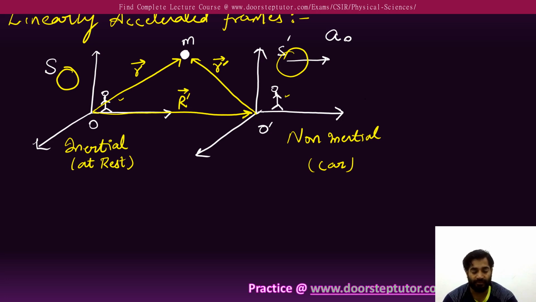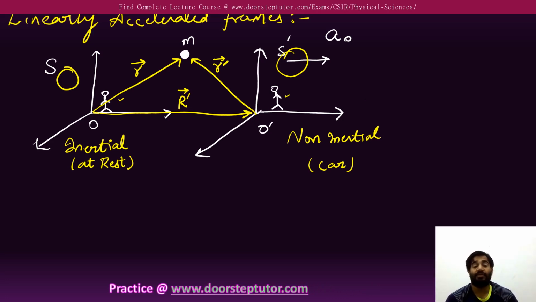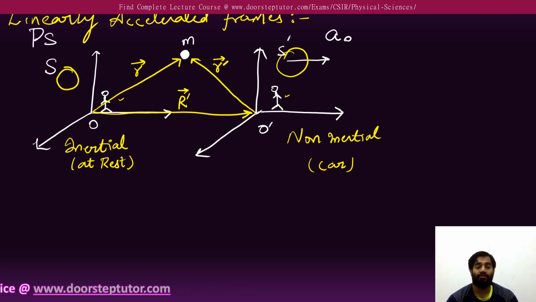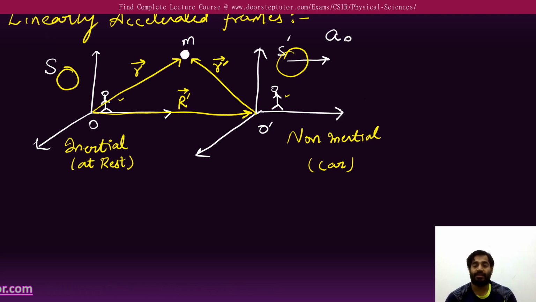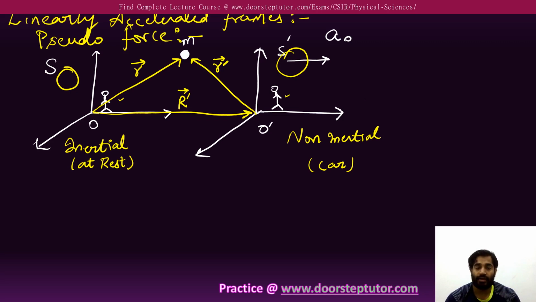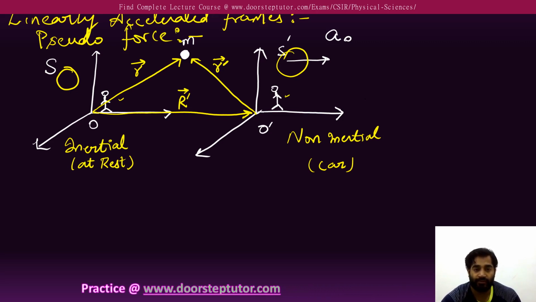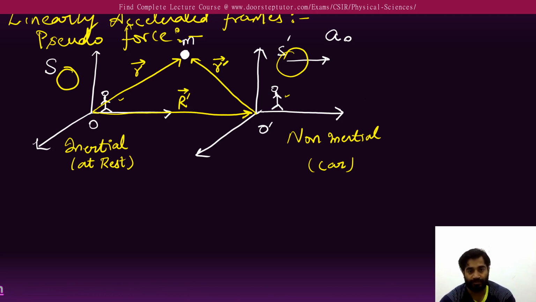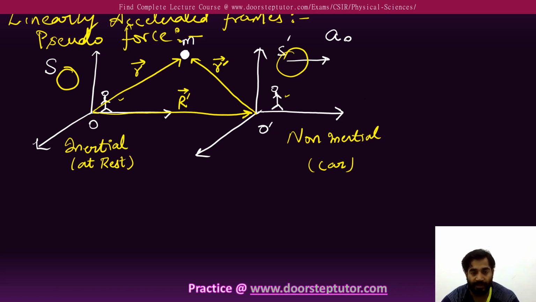Now what is the relation between the inertial frame and non-inertial frame when they are connected with a single body? Both observers, whether in the inertial frame or non-inertial frame, are looking at the same object, that is the ball. I take the origin of the inertial frame as O. The distance between O and the particle m is the r vector.